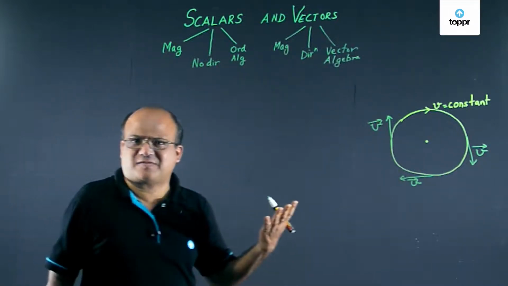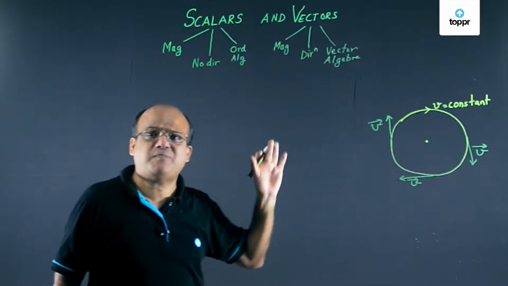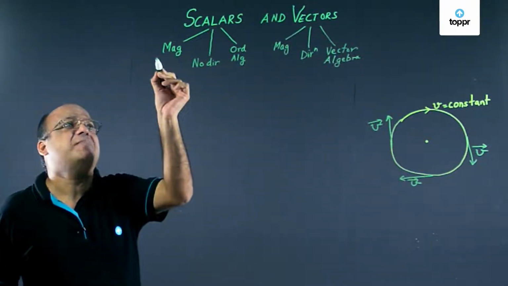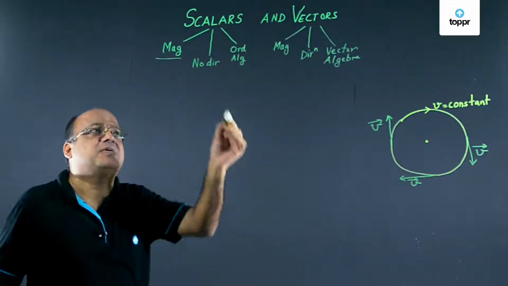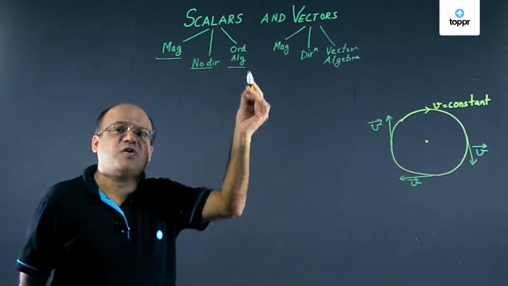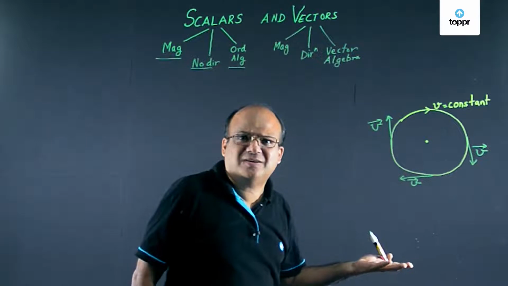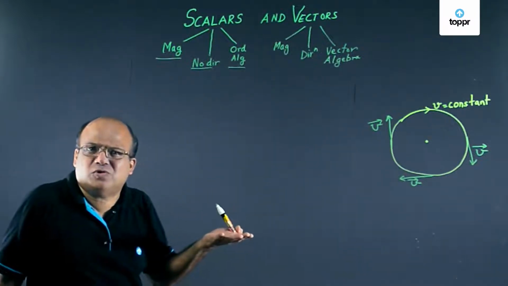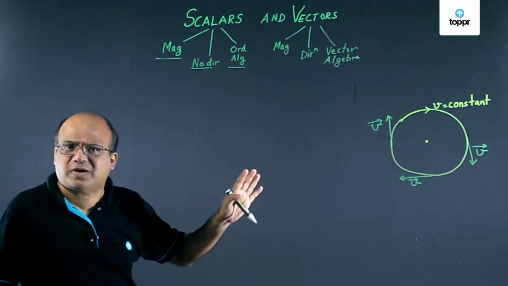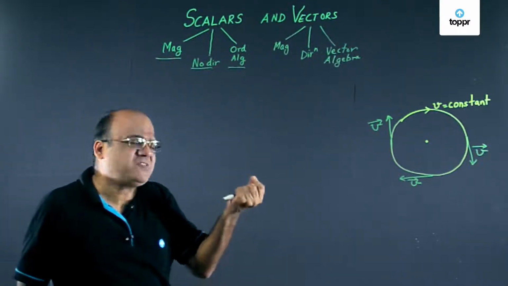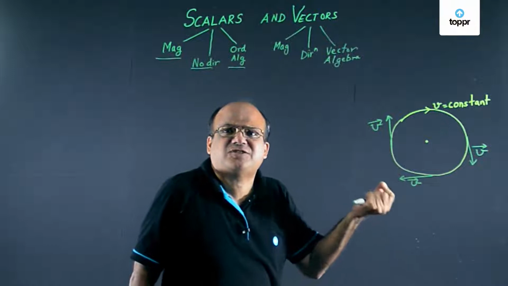What are scalars? Scalars have three properties. They have got magnitude. They don't have any direction. And they obey laws of ordinary algebra, the algebra that you have learned in school. Scalars obey laws of ordinary algebra. The simplest scalar is distance. Distance travelled.